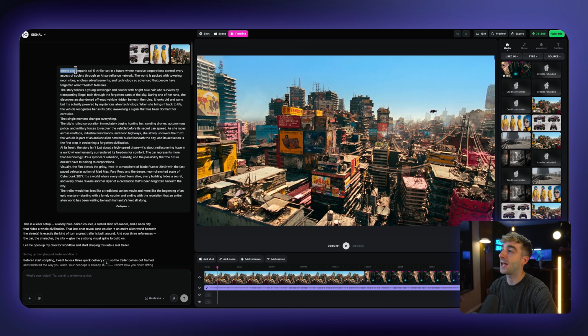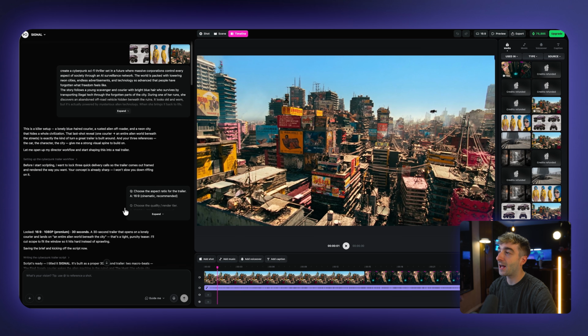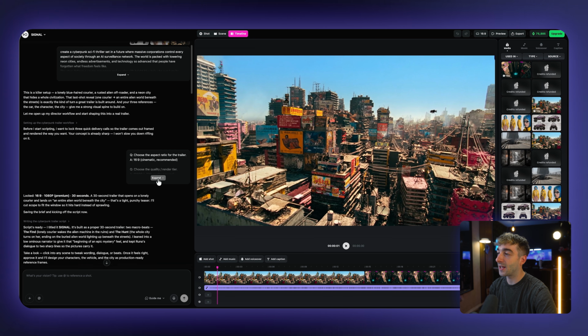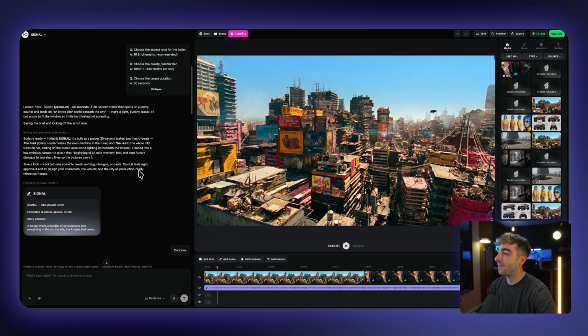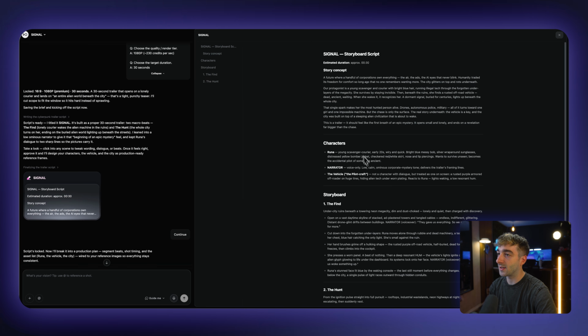So I said, create a cyberpunk. That's the only thing I added, was the word create. I did that, added my references, and then again, it asked me about the aspect ratio, the quality, and the duration. And then it gave me the script, which we can see here.